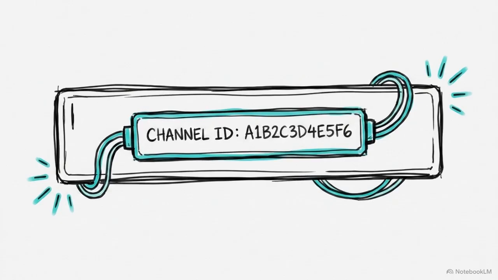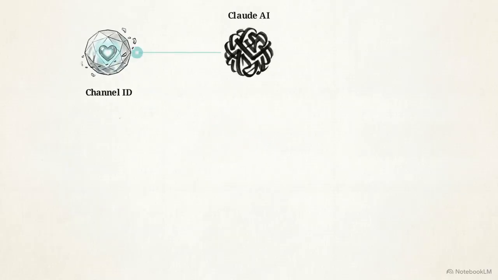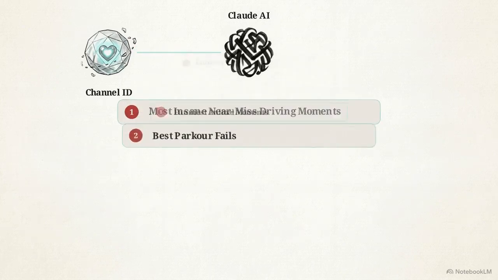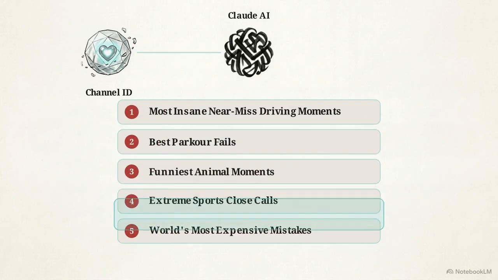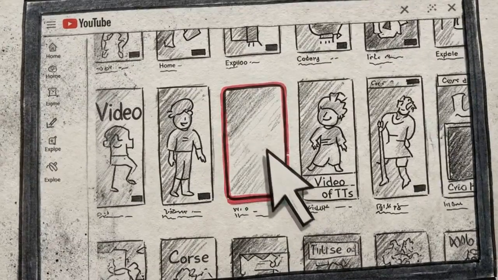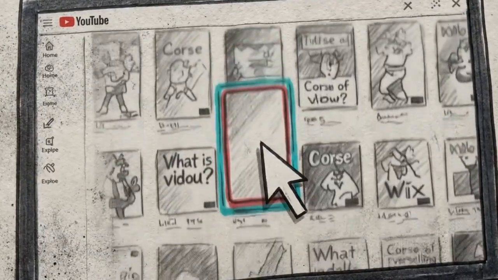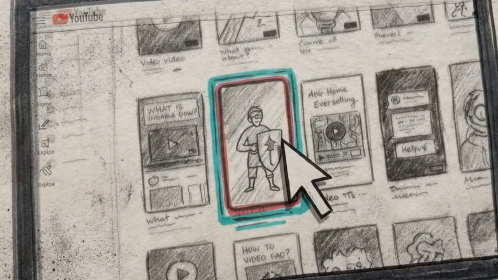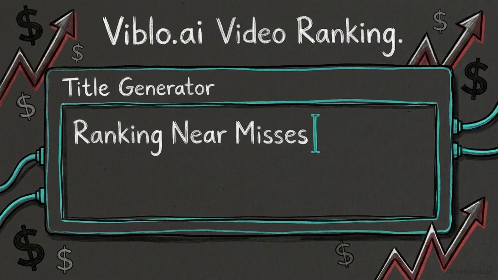Return to Claude, open the vidIQ competitor breakdown connector, and paste that channel ID into the prompt. Ask Claude to generate a list of viral video topics based specifically on that competitor's top-performing uploads. Instead of guessing what viewers want to watch, this process extracts mathematically proven concepts from channels that are already winning the algorithm. With a proven topic in hand, open Viblo.ai's video ranking tool and paste your concept into the title